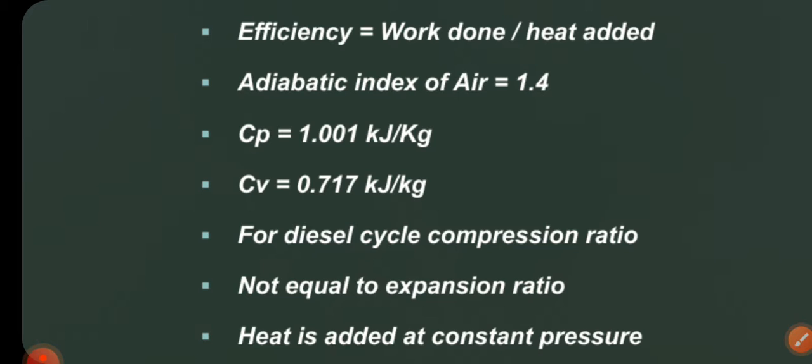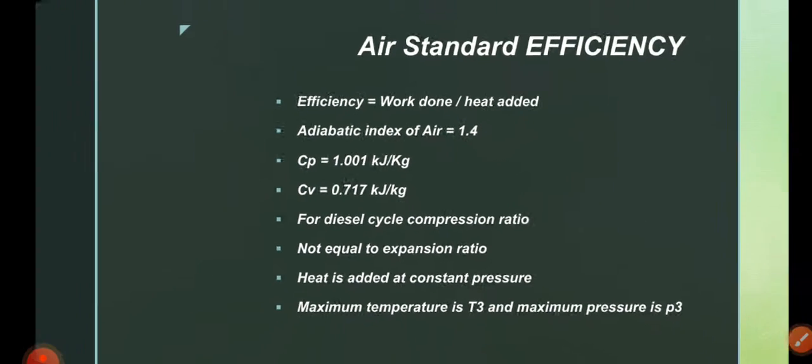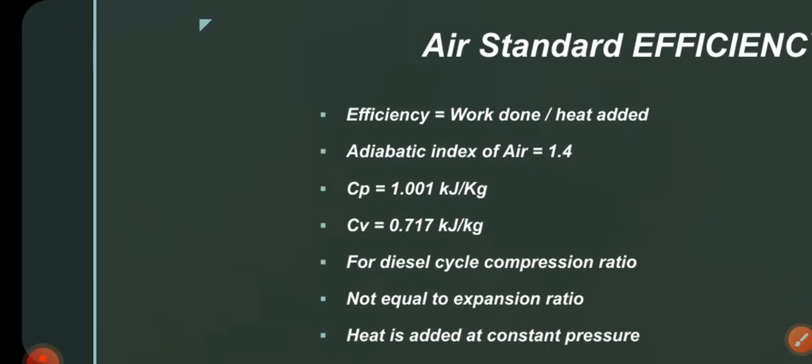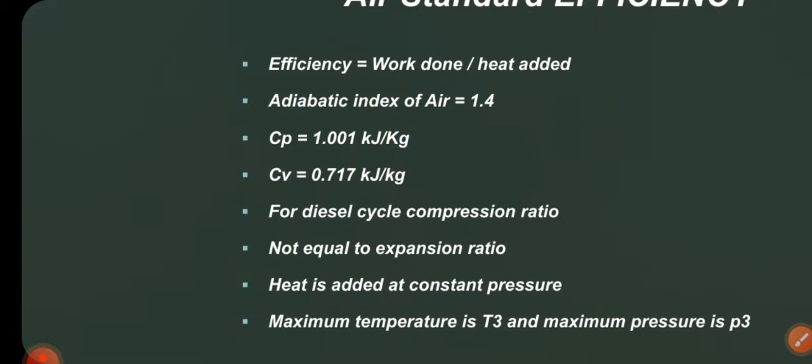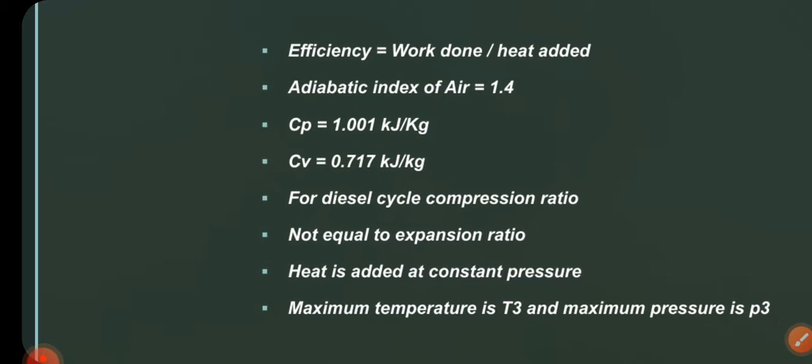The mistake is in the unit, that is kilojoule per kg Kelvin, kJ/kg K, kilojoule per kg per Kelvin. Kelvin is also included, please correct that mistake. So for Cv, its value is 0.717 kilojoule per kg per Kelvin.